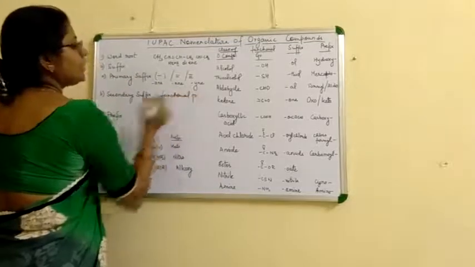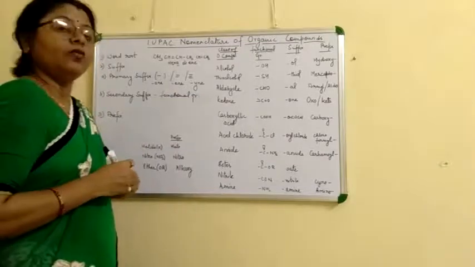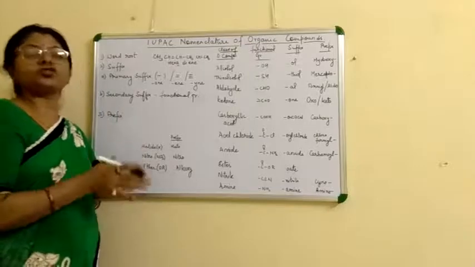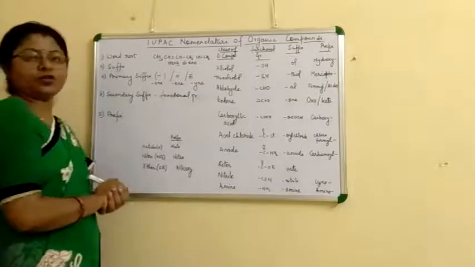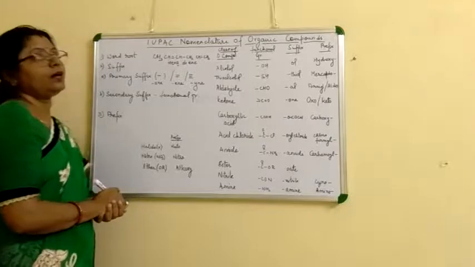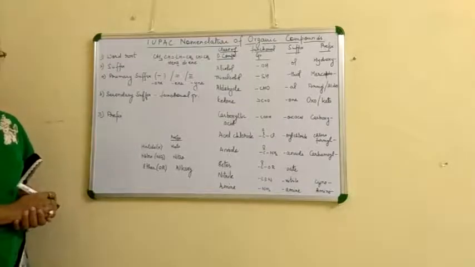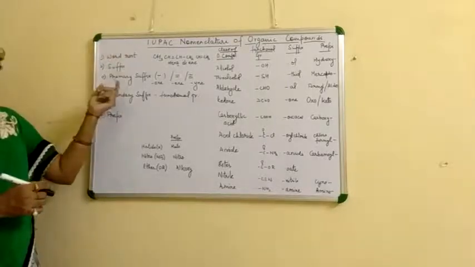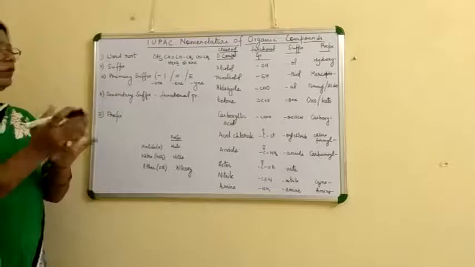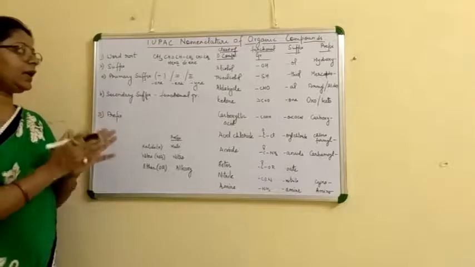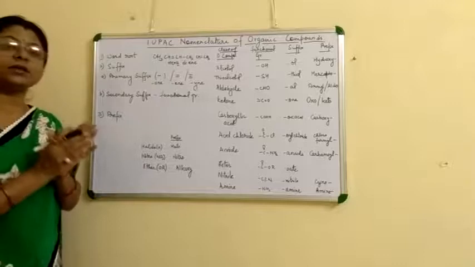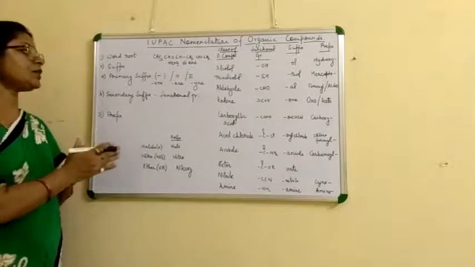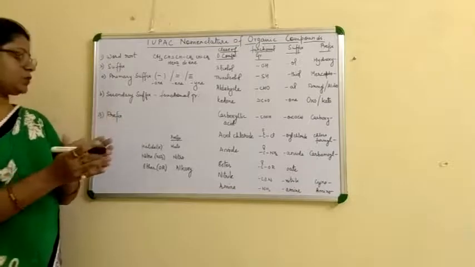The functional group of an organic compound, whether an aldehydic group, alcoholic group, or carboxylic group, is the group that decides the chemical property of the organic compound. First we use the word root, then after the word root we write the primary suffix, like an, ene or yne, which represents the saturation or unsaturation of the compound. Then we write the secondary suffix, which is the functional group that is present.